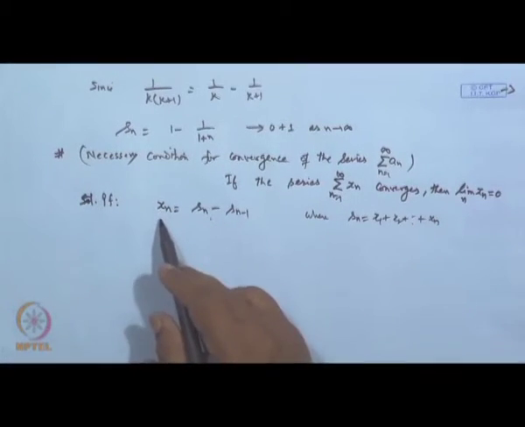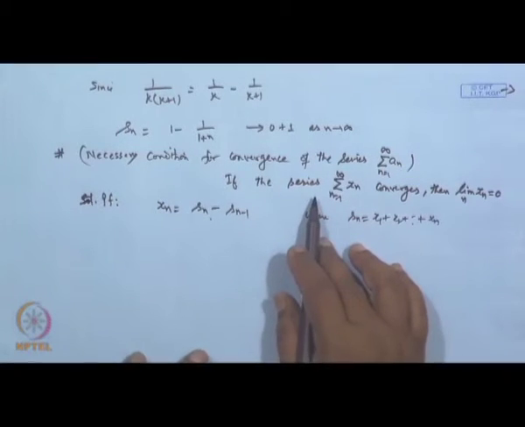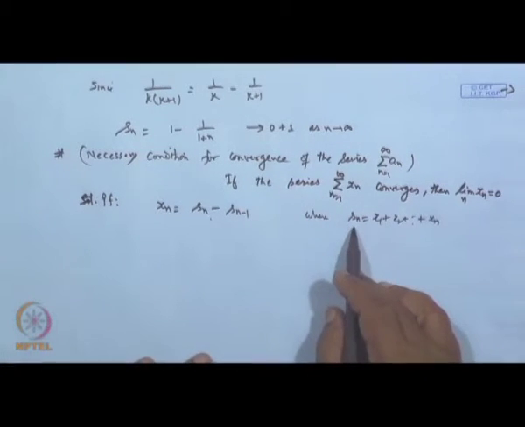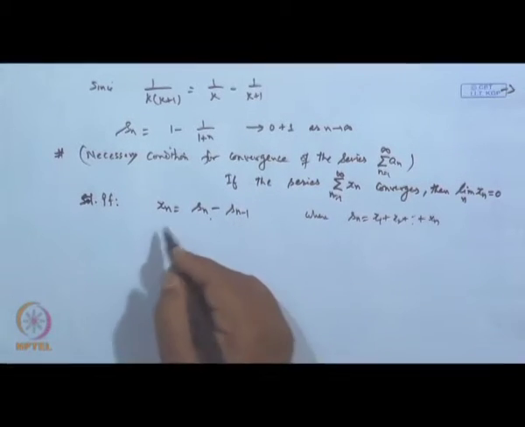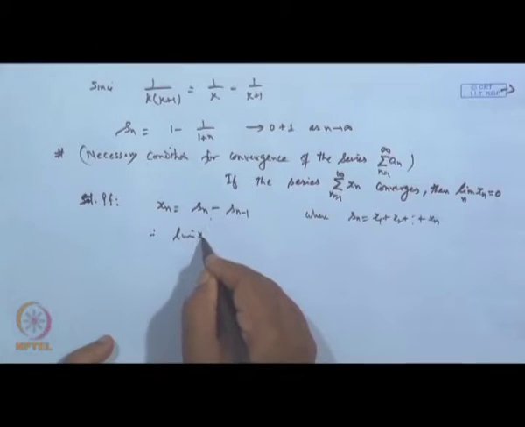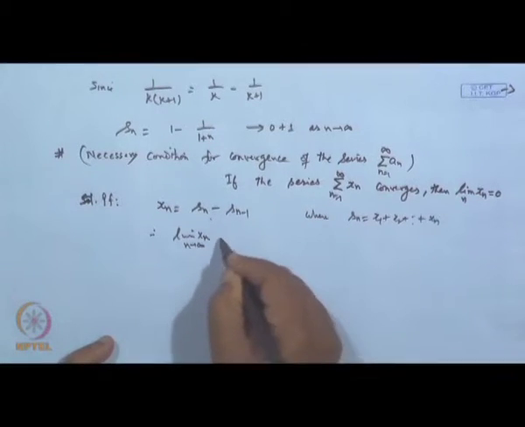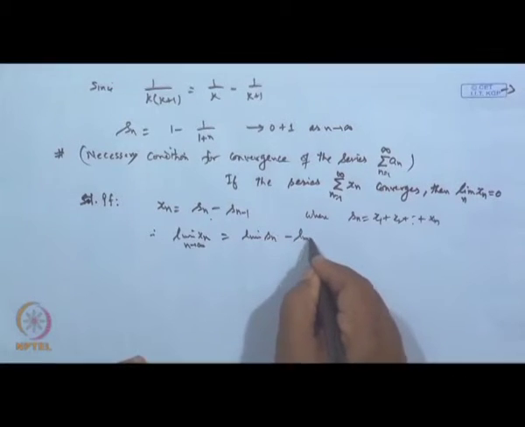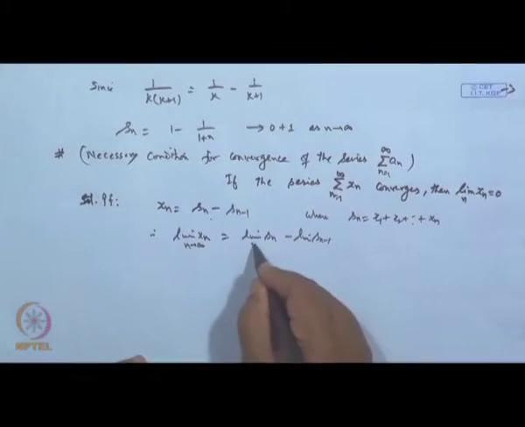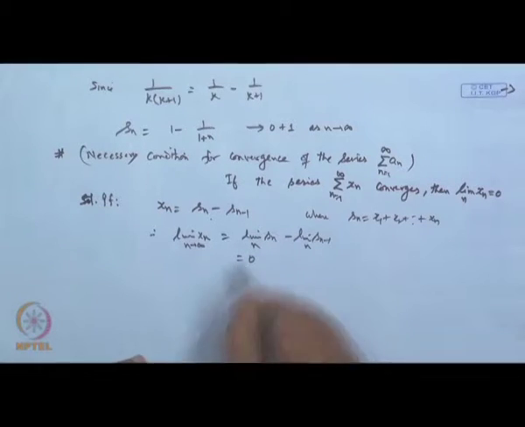So when you subtract, you are getting x n. Now, this series is convergent, so the limit of S n will exist. So the limit of S n and the limit of S n minus 1 will be the same. Therefore, the limit of x n when n tends to infinity will be the limit of S n minus the limit of S n minus 1, but both limits will be the same. So it will come out to be 0.